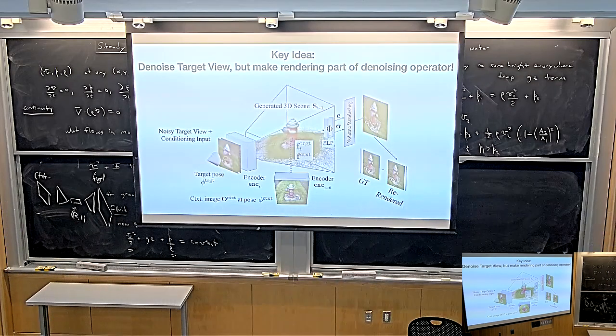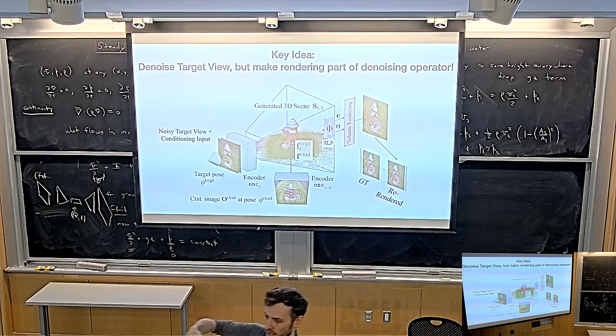Just for the record, just to be clear, at test time, how do you sample a 3D scene? At test time, you would take a picture, and then you pick a random camera pose, like, I don't know, you pick this camera pose, and then you just start with perfect noise at that camera pose. You give these two to your, in fact, this is like PixelNeRF, but you can pick any 3D reconstruction model you want, but imagine it's PixelNeRF. You give these two views to your PixelNeRF, that reconstructs a NeRF from these two views. One is perfect noise right now, but it doesn't matter. You reconstruct a NeRF. And then you render out the target view again, the one that you started with perfect noise. That gives you now a clean image.